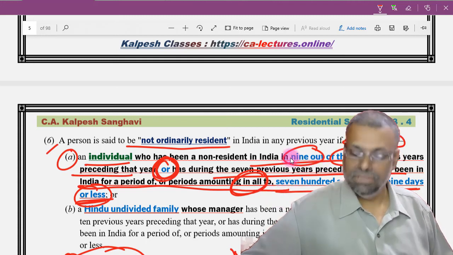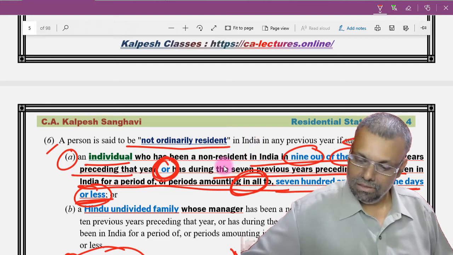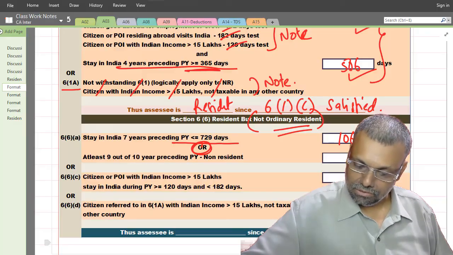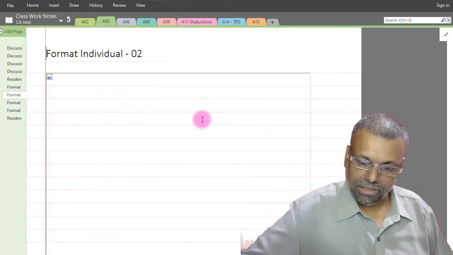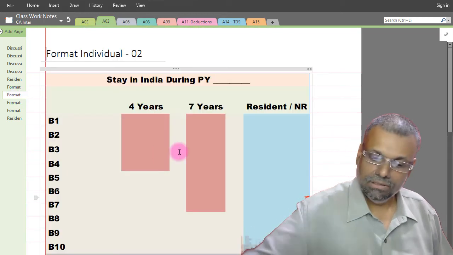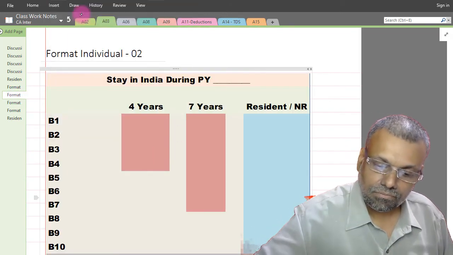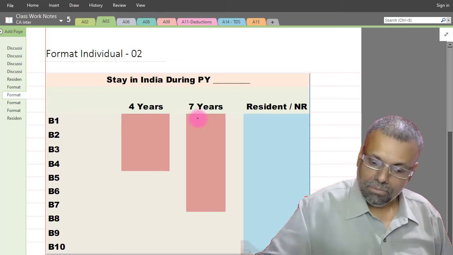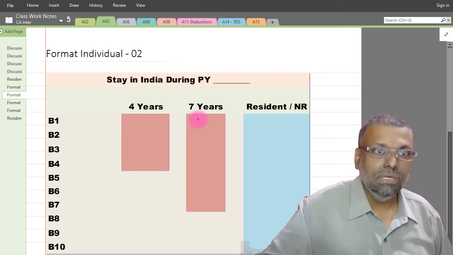Now for 9 out of 10 previous years, you have to see the residential status. For that, come straight away to this particular format. See, before year 1 is how much? 126 days.